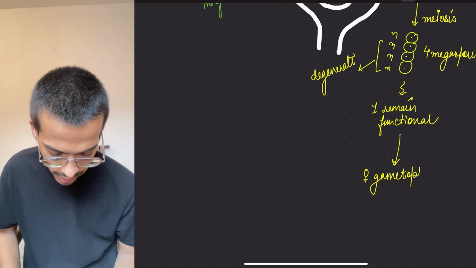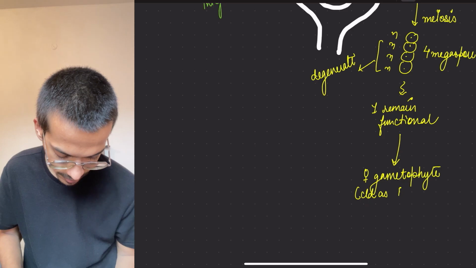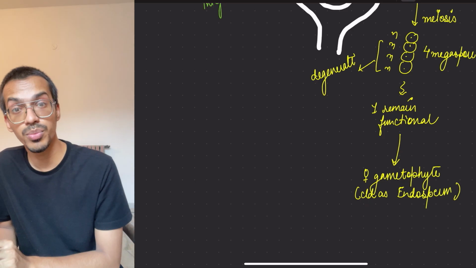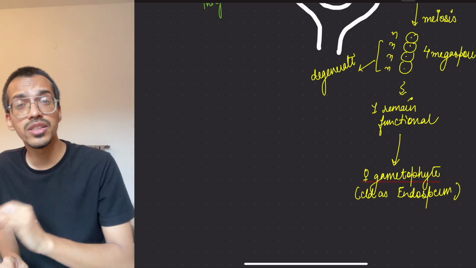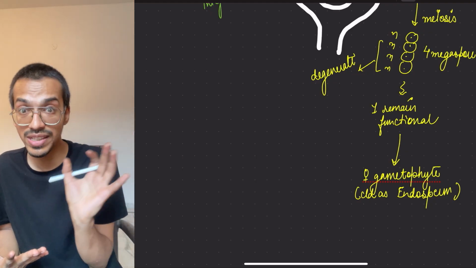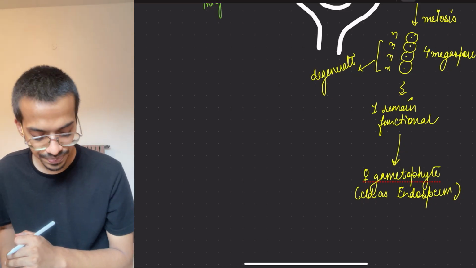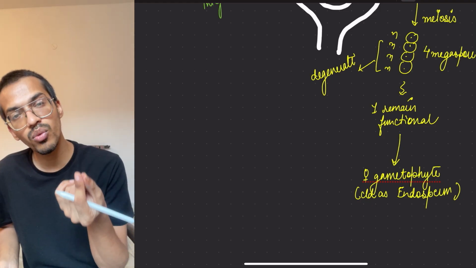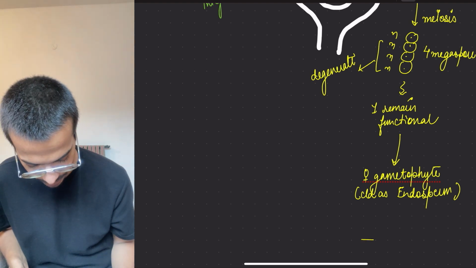The female gametophyte of gymnosperm is called endosperm. I will tell you one important thing about this in angiosperms later. Now this endosperm will make the female egg, so it will make the archegonium.